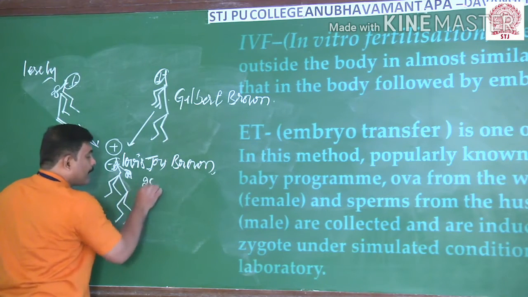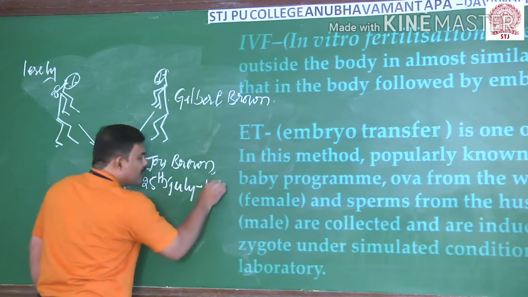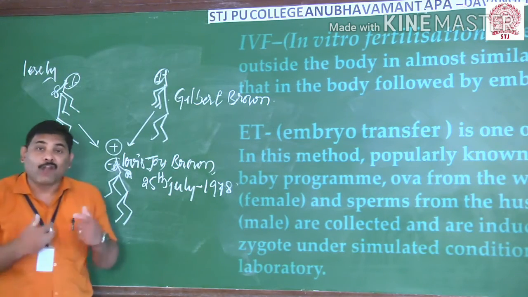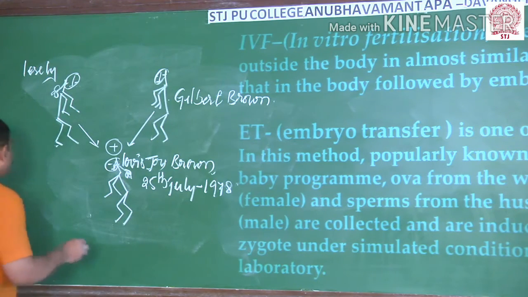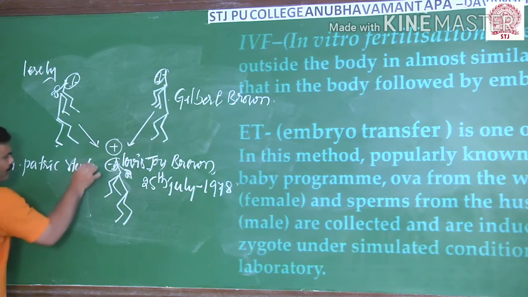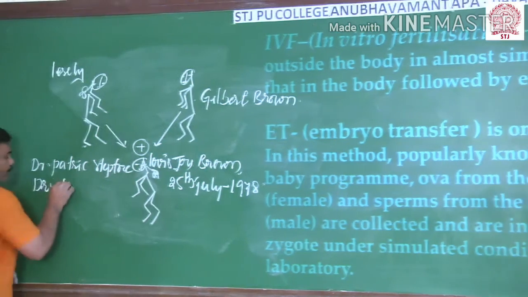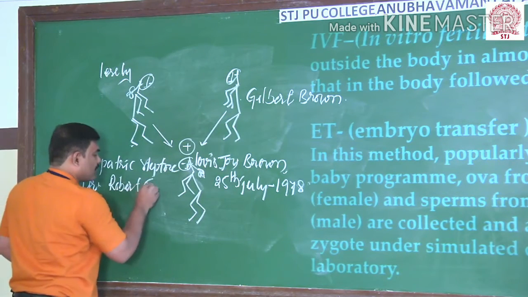It happened on 25th July in 1978. And two scientists contributed to the development of this baby. The names of the two doctors: one is Dr. Patrick Steptoe, whereas the second one is Dr. Robert Edwards.